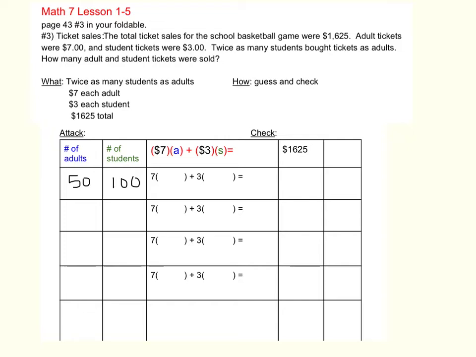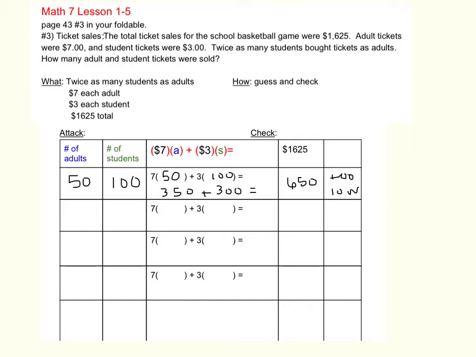The $7 is for each adult ticket, so I'm going to put 50 in those parentheses. So altogether from the adult tickets, they took in $350. For the student tickets, since there were 100 of them that we're guessing, $3 each makes a total of $300. When we add the money from the adults and the money from the students, that only adds up to $650. Well, that's too low.